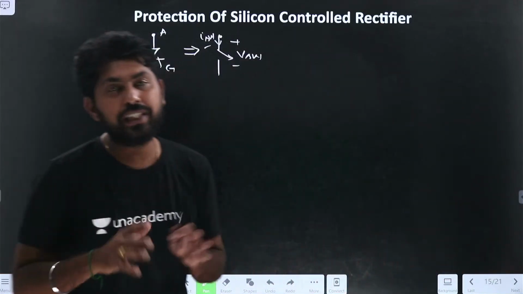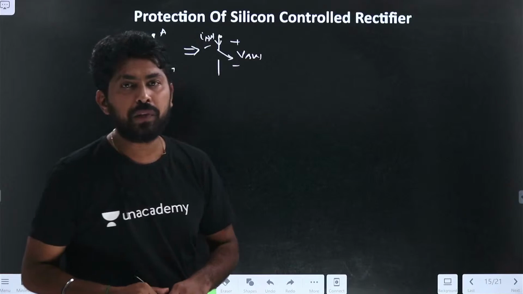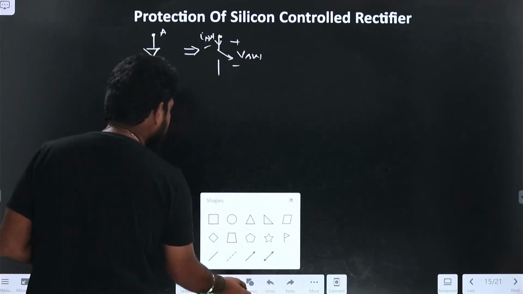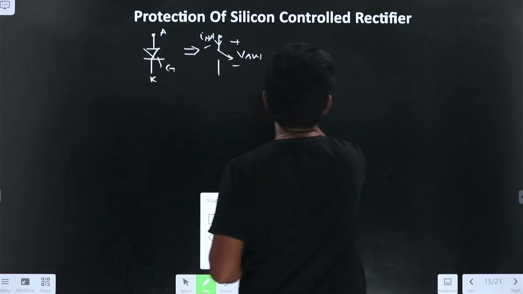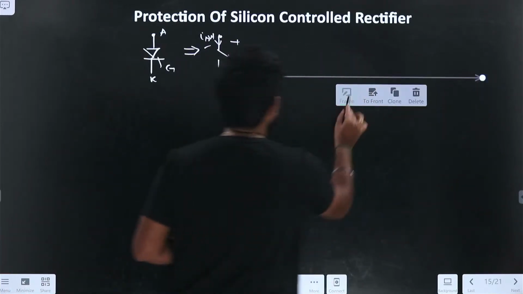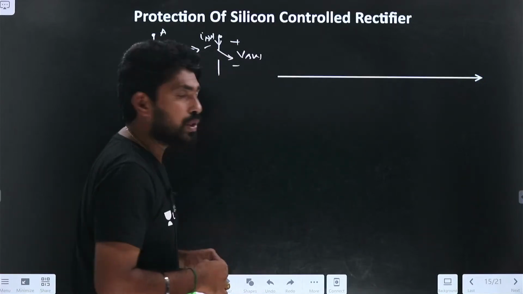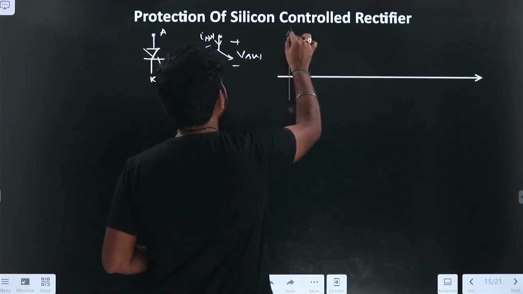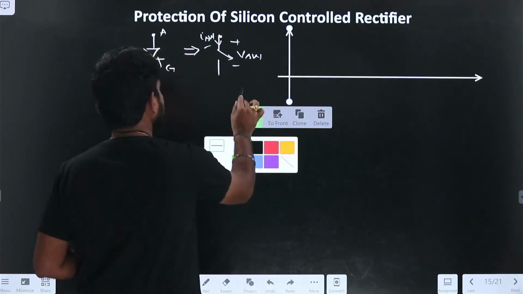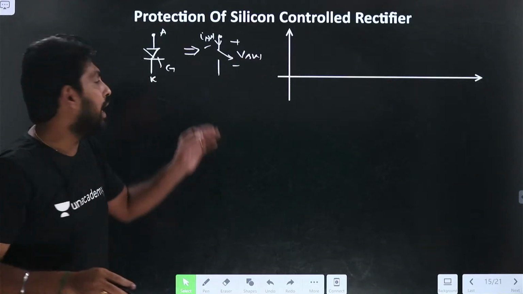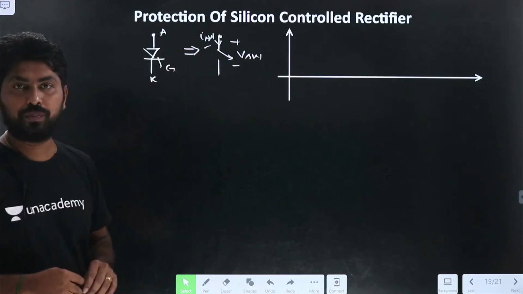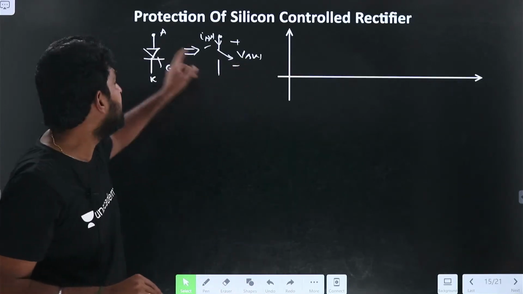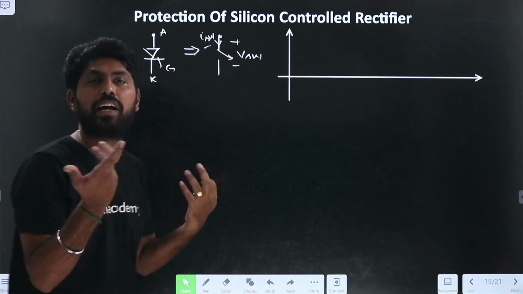If I draw the switching characteristics, how will they be? If I take the practical switch, what happens during the turn on and turn off? Let me draw the turn on and turn off characteristics so that you will understand clearly. I have taken the SCR and represented it with a simple practical switch. Now I am going to draw the turn on and turn off characteristics, or the dynamic characteristics, of SCR.